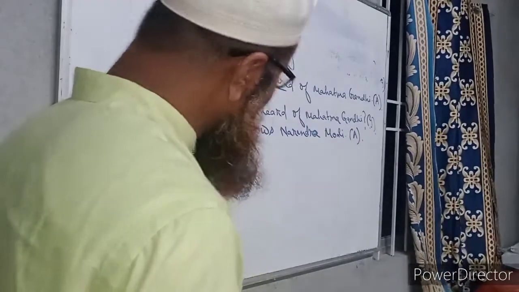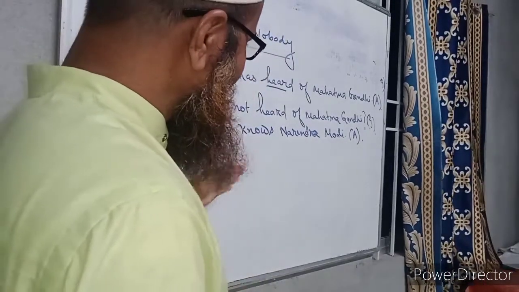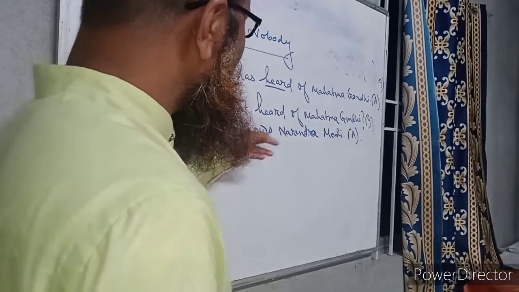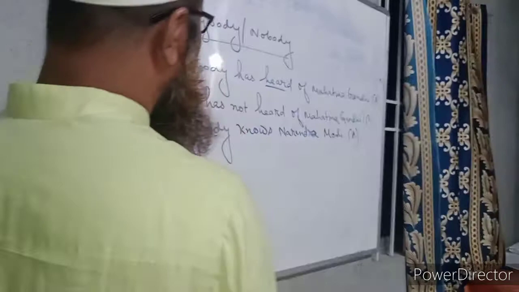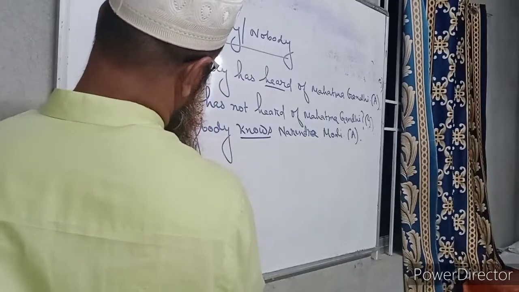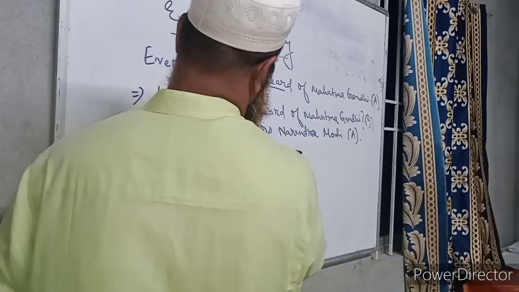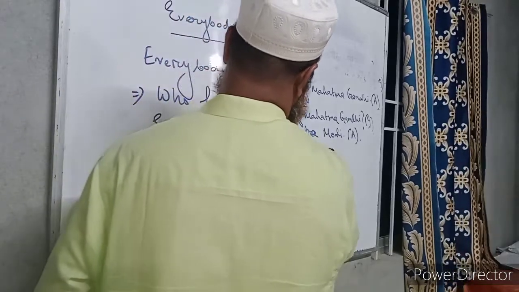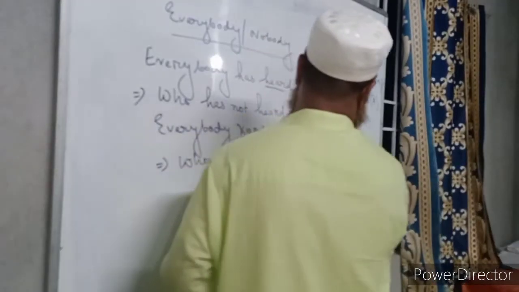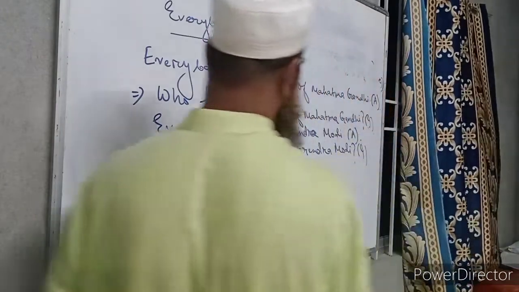So everybody knows Narendra Modi. If we change it into interrogative without changing its meaning, we should write, who does not know Narendra Modi? There is not with no, so we will take the help of does. Who does not know Narendra Modi? This will be an interrogative sentence without changing its meaning.